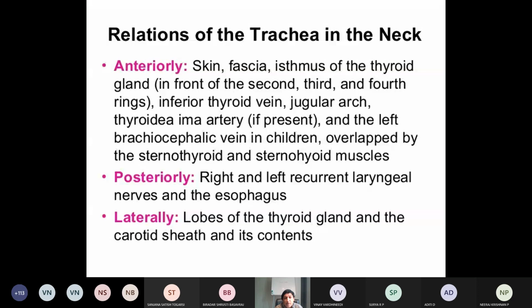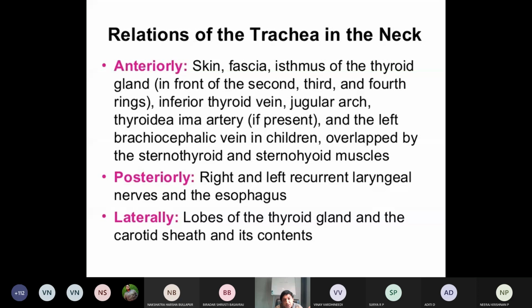Posteriorly, the right and left recurrent laryngeal nerve and the esophagus. Laterally on either side are the lobes of the thyroid gland and the carotid sheath with its contents. These are the relations of the trachea in the neck.